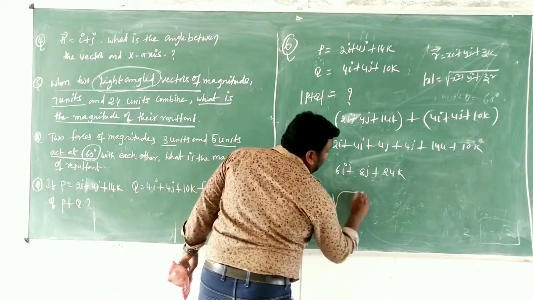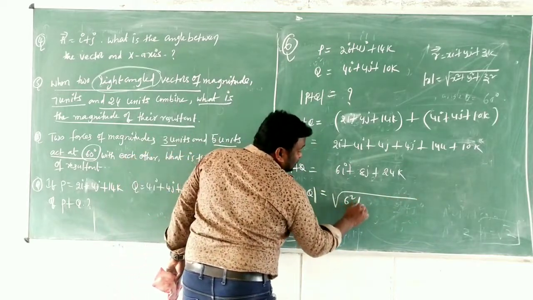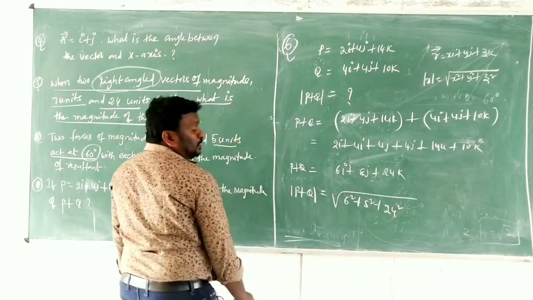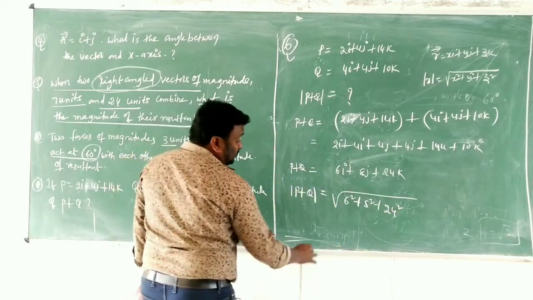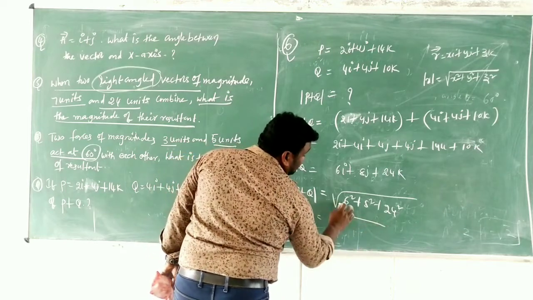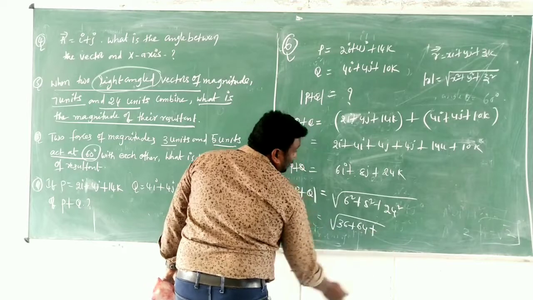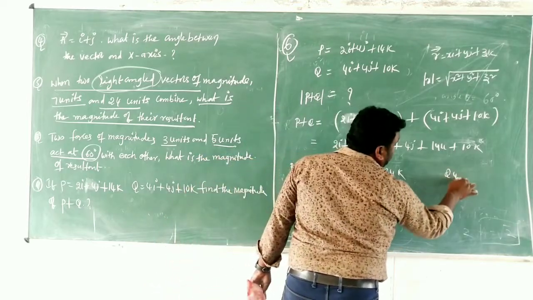So that is 6 square plus 8 square plus 24 square. Then what will it be, children? This is 36 plus 64 plus, 24 square.